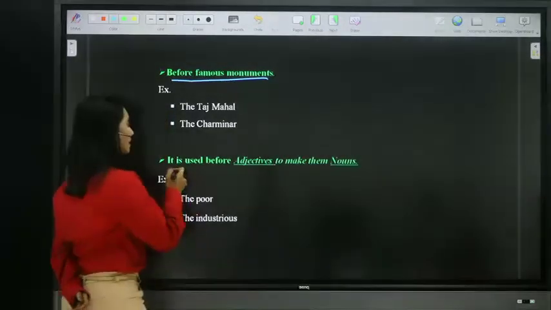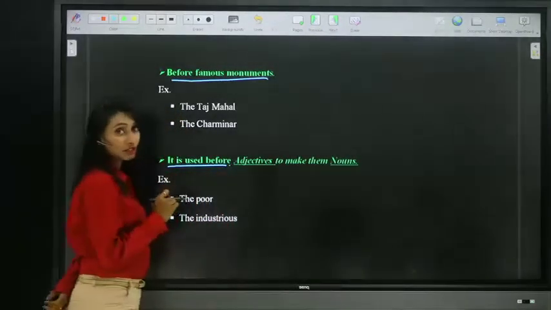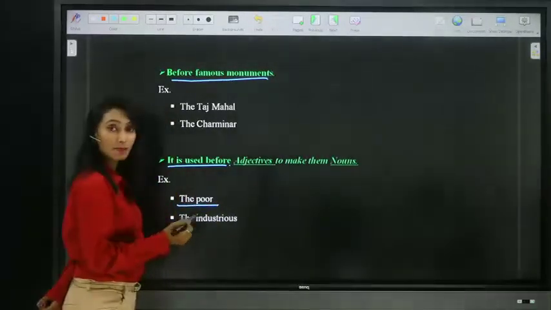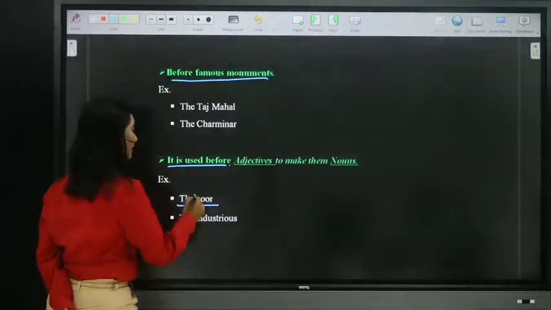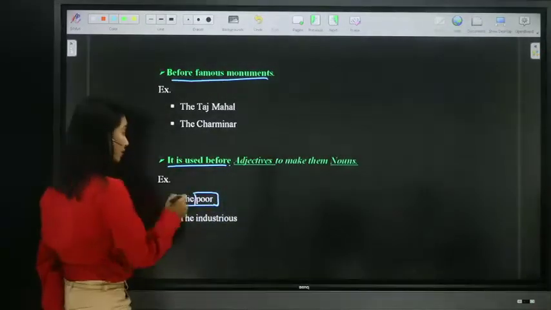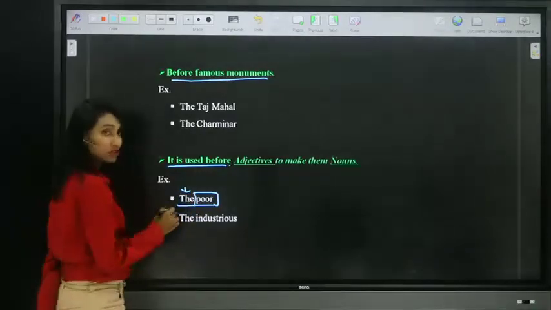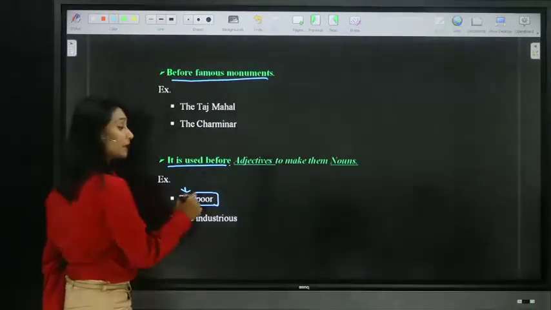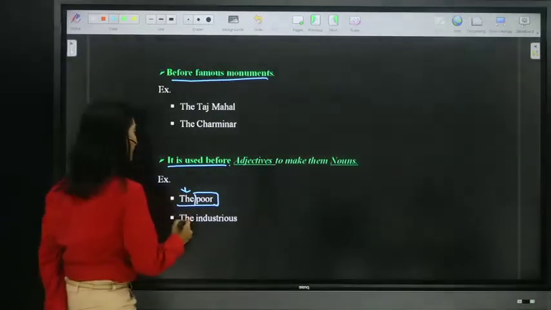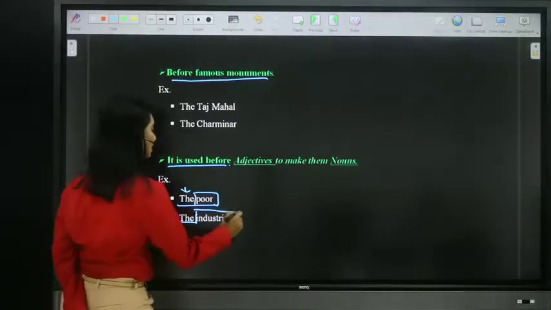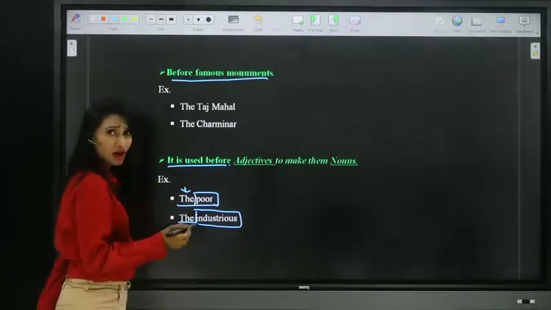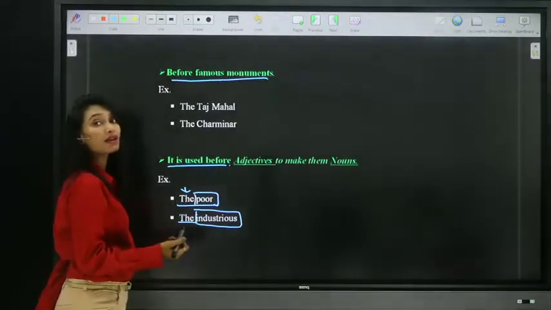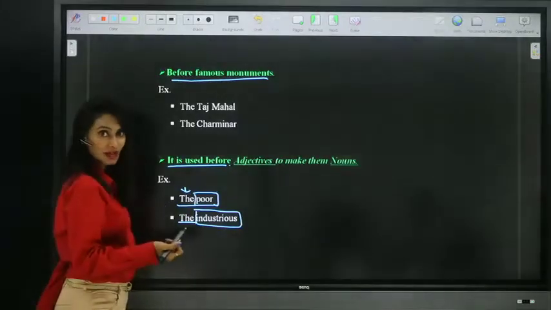Moving on to the next one. The is also used before adjectives to make them nouns. For example, the poor means the people who are poor. See, poor is an adjective. But if you place the article the before that adjective, it's no more an adjective. It is a noun with the meaning of the people who are poor. The industrious is an adjective. The people are industrious, hardworking. Now, when you say the industrious, it means the people who are hardworking. I hope it is clear to you.